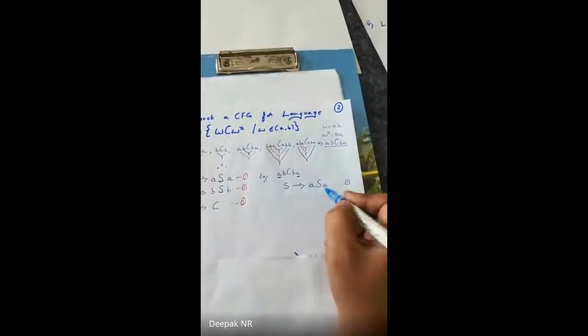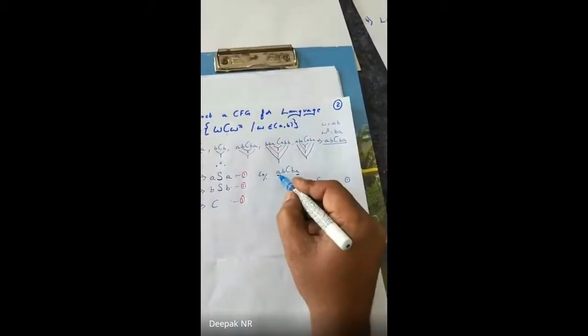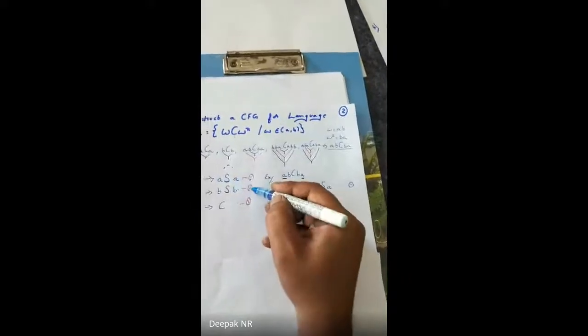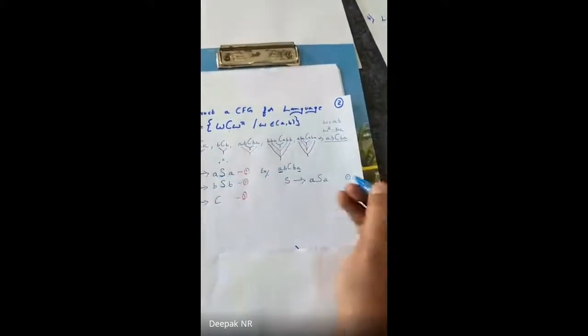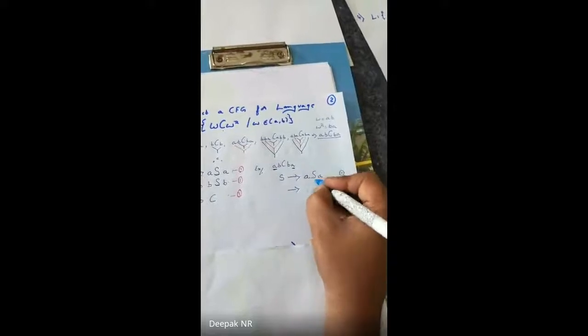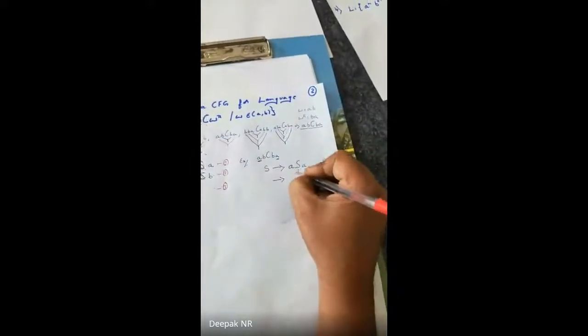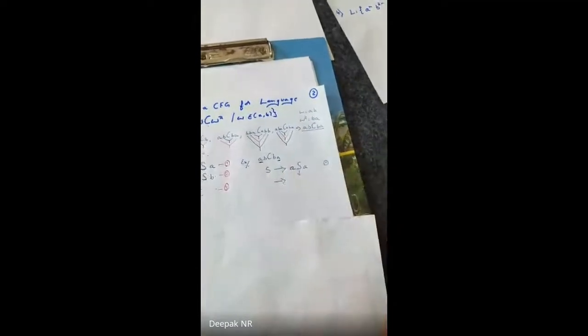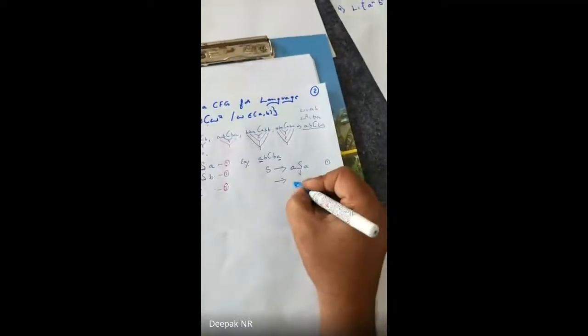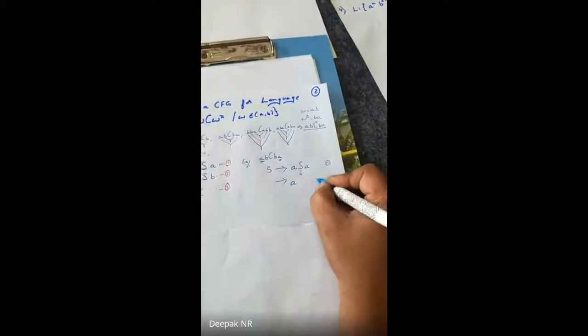Clear? Why have I taken this? Because my first character is A, so out of the three, the equivalent is the first. So I'll take the first. Now A is done. I have to replace S with something else. Now I have to get B. So A will be there on both sides.